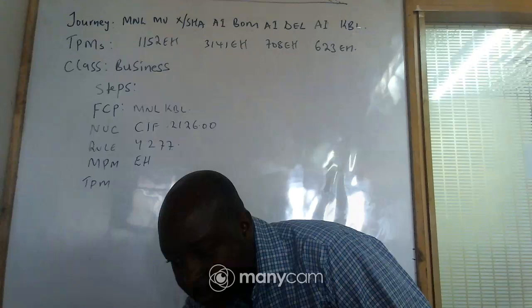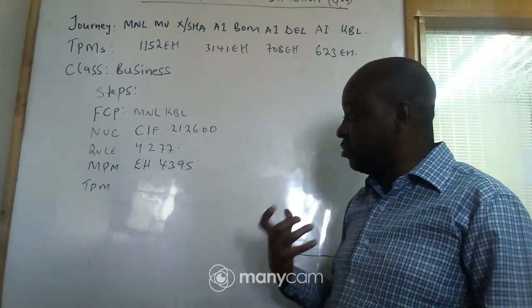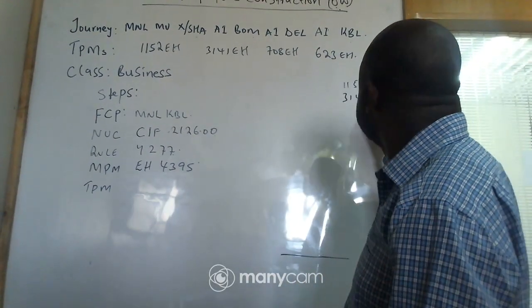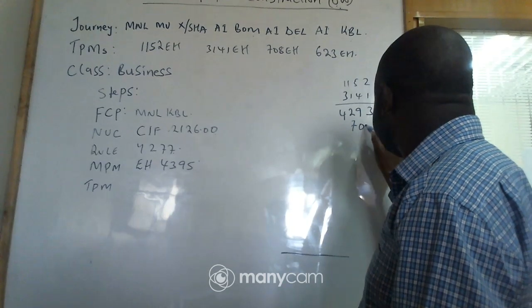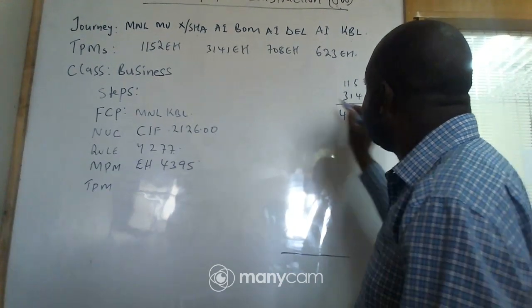Now, if you go to TPMs, ticketed point mileage, what I mean is now we shall have to add all this. We shall have to add this, for example, 1152 plus 3141. This one is 3, we have 9, we have 2, we have 4. So we have already had this. Then you add what? 708.